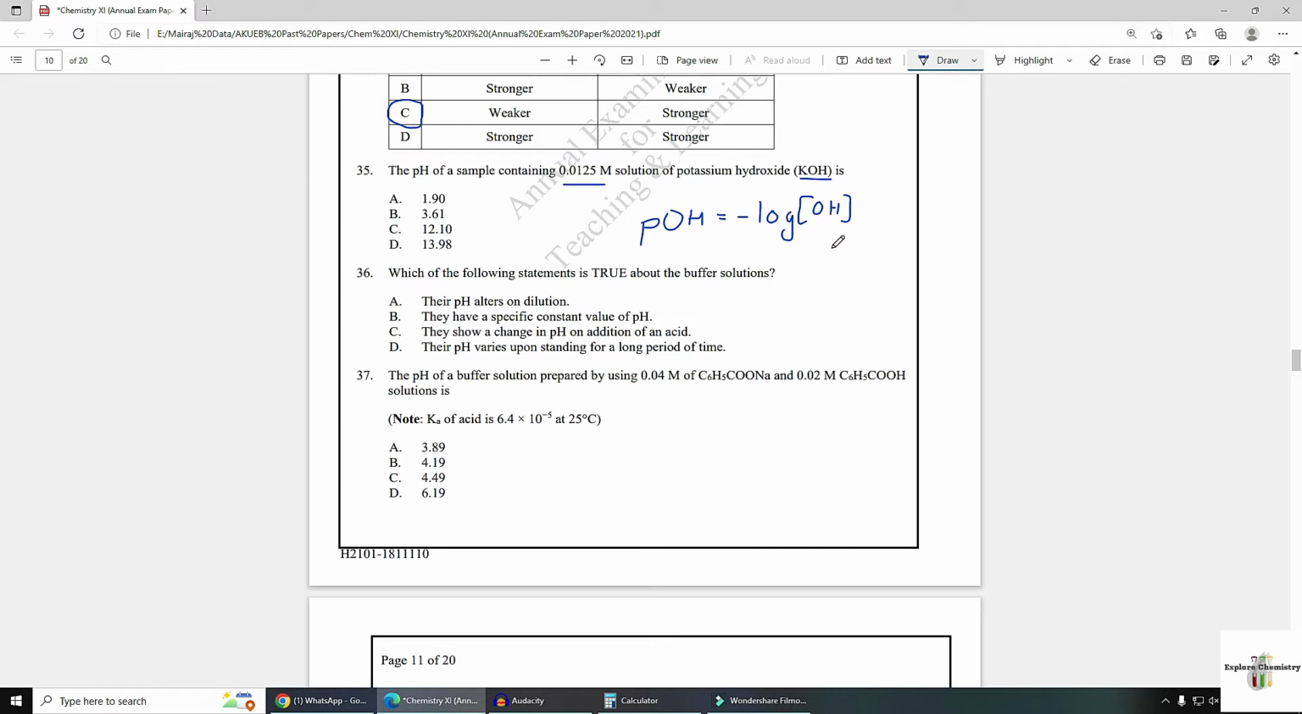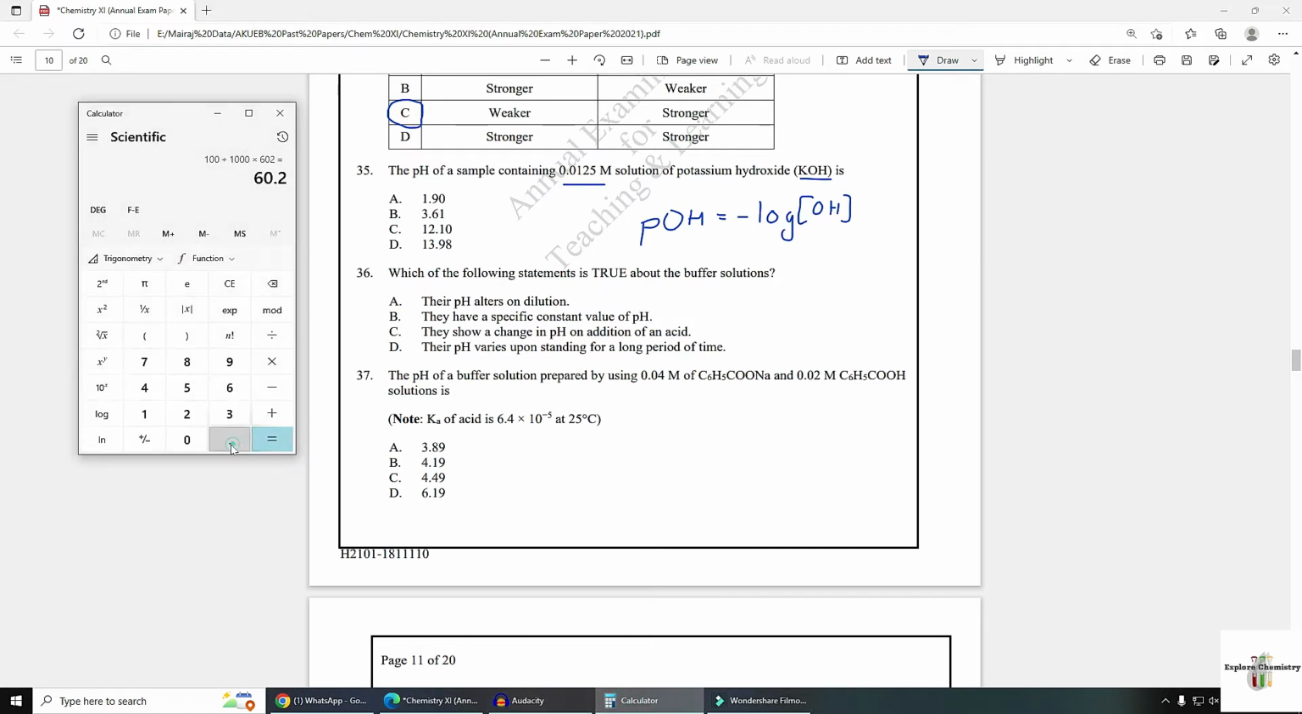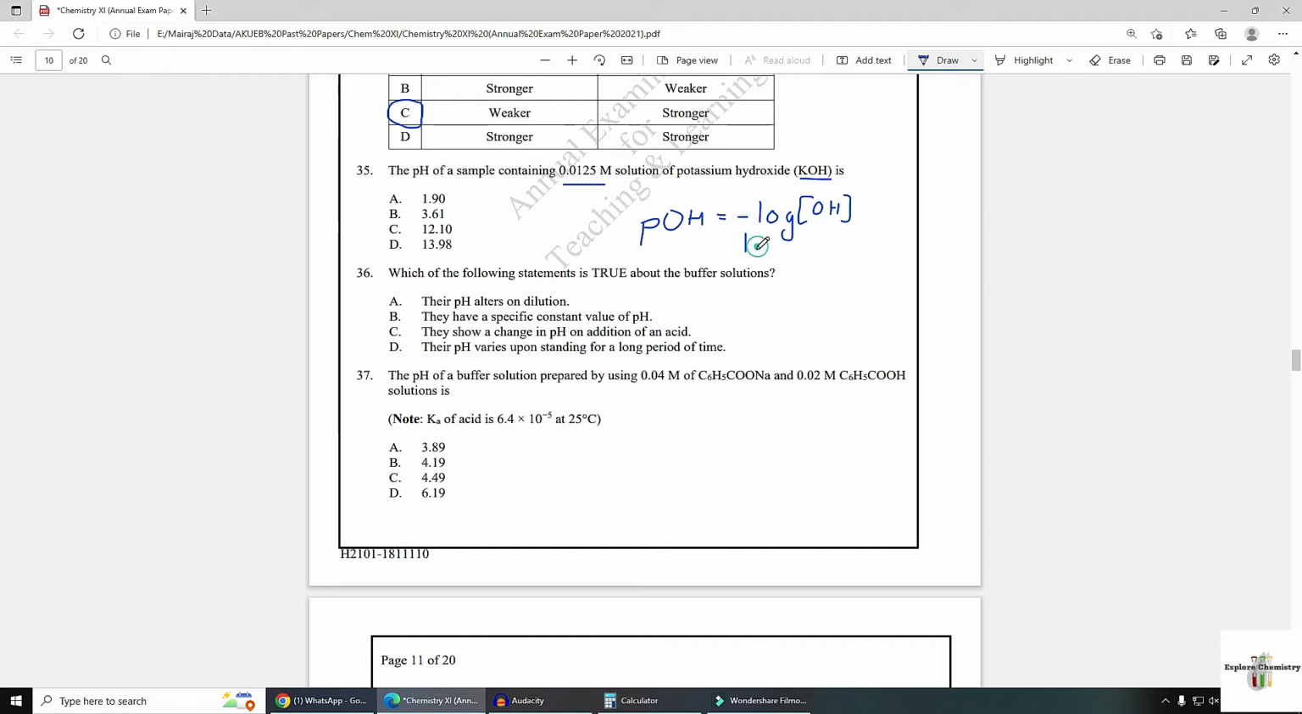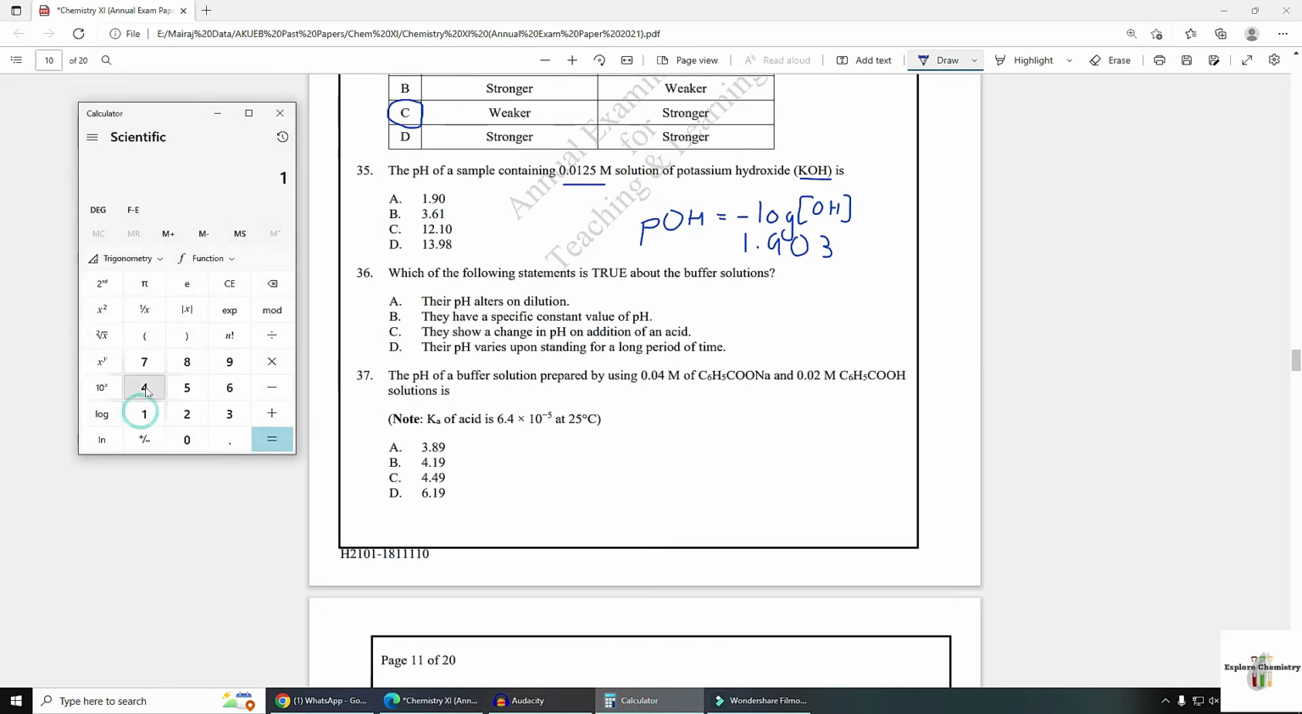So we have to calculate the log of this value, 0.0125. The log value is negative, so minus minus will become plus: 1.903. You need to subtract this value from 14 to obtain the pH value. 14 minus 1.903, your answer is 13.09. But because I have not taken the complete value to 3 decimal places, there is no such option written here.